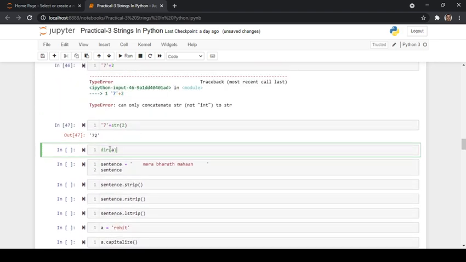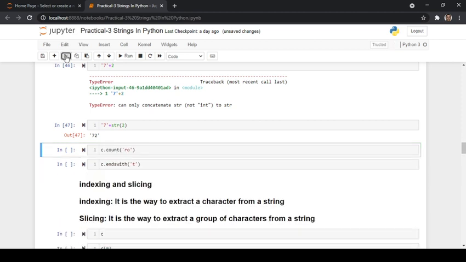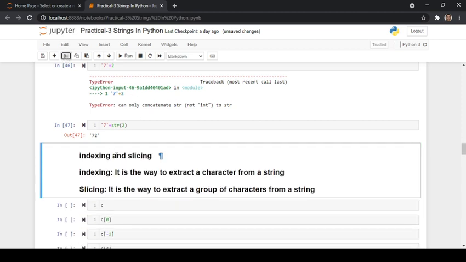Next, not this, sorry. Yeah, next comes indexing and slicing. What is indexing? Indexing is nothing but the way to extract a character from a string.